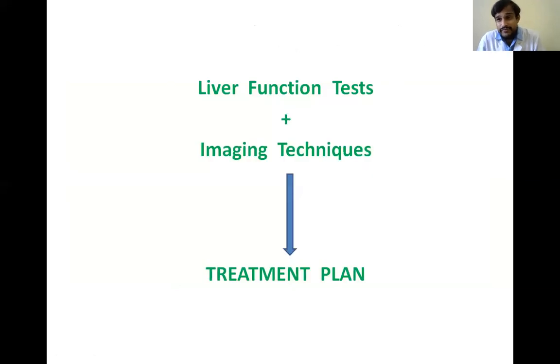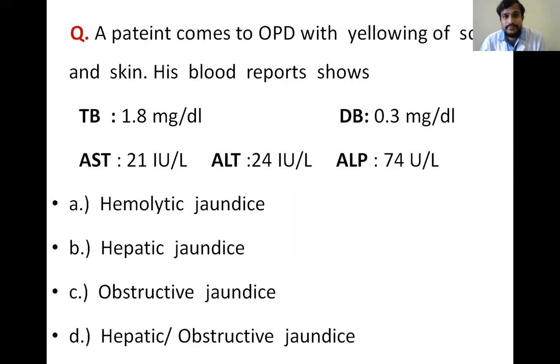And after classification of jaundice, we have to see the underlying cause also, because we classify the jaundice depending upon the biochemical parameters. But for treating the patient, we have to see the underlying cause, for which we'll combine these biochemical tests with imaging techniques and other methods to finalize the underlying cause. After knowing the underlying cause, we'll treat the hyperbilirubinemia and also the underlying cause.